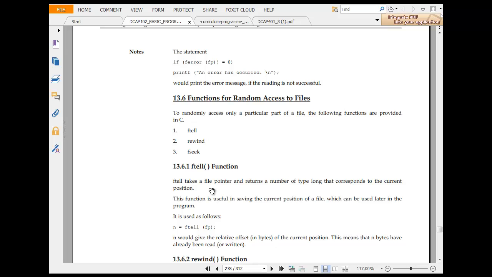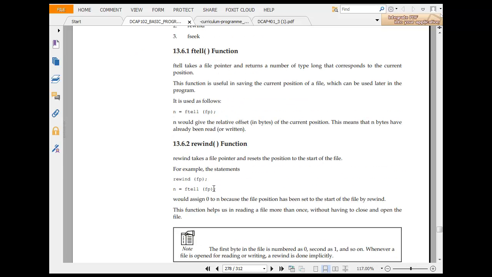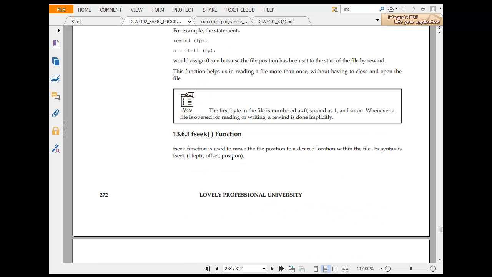Functions for random access to a file. Random access to a particular file uses the following functions: ftell, rewind, fseek. ftell takes a file pointer and returns the number of bytes that corresponds to the current position. This function is useful for getting the current position in the file, which is used later. So ftell(fp) would give the relative offset of the current position. This means that many bytes have already been read. rewind would take the file pointer to the start position.